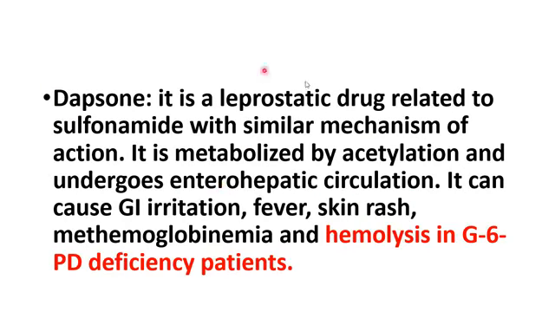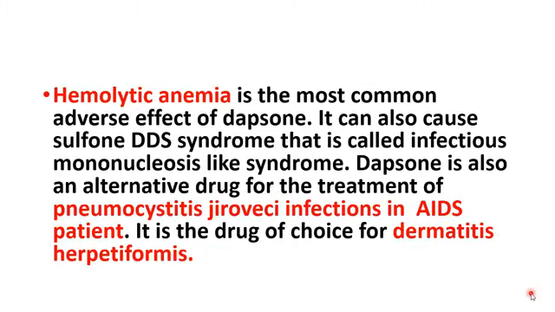So I will repeat it again. It's a leprostatic drug. It has a mechanism similar to sulfonamide. Like your antitubercular drugs such as isoniazid, it is metabolized by acetylation. It undergoes enterohepatic circulation. The main side effect it can cause is GI irritation. It can cause sulfa drug reactions: fever, skin rash, methemoglobinemia, and hemolysis in G6PD deficiency patients. But hemolytic anemia is the most common adverse effect of dapsone. It can cause dapsone syndrome, an infectious mononucleosis-like syndrome, and it is an alternative drug for prophylaxis of Pneumocystis jirovecii infection in AIDS patients along with pyrimethamine. And it is the drug of choice for the condition called dermatitis herpetiformis.